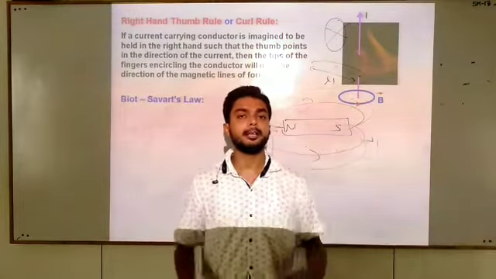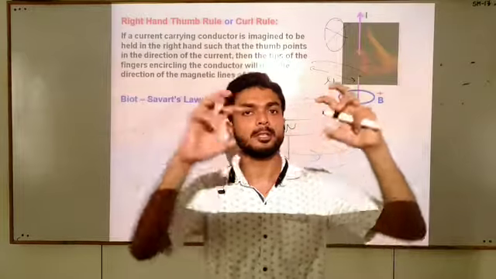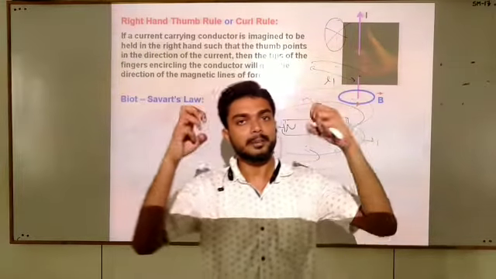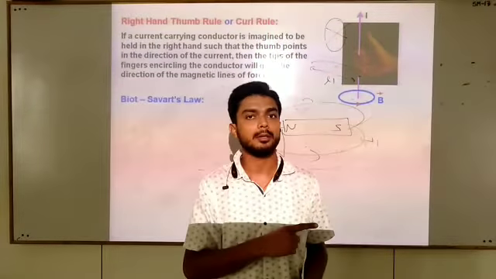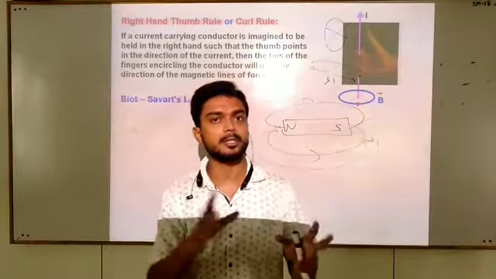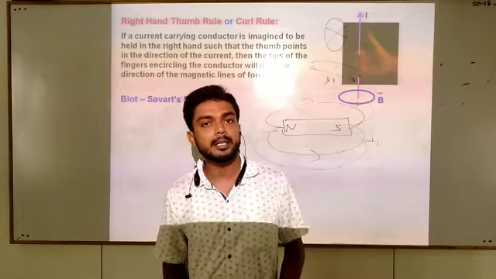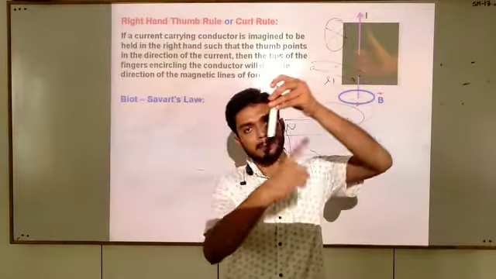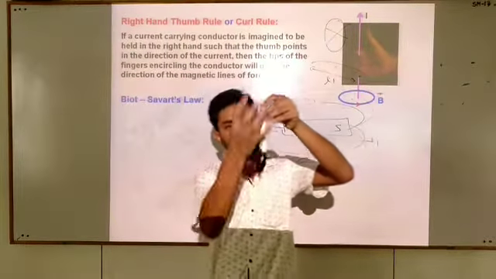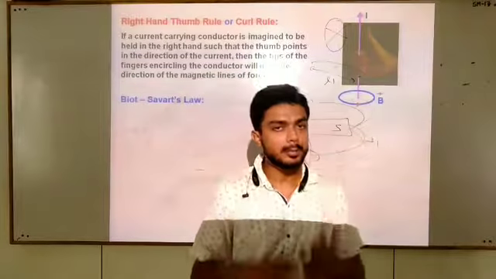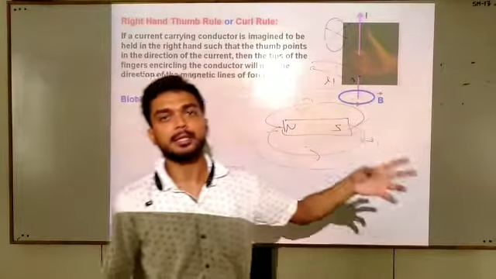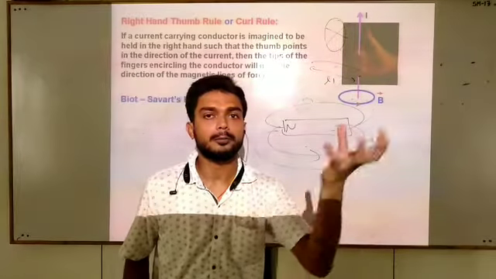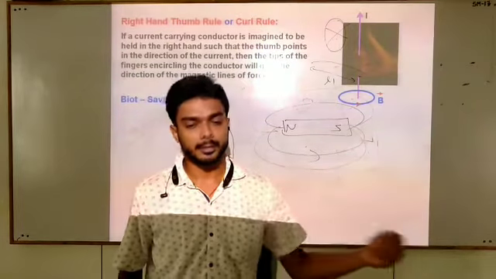As we all know that there exists a force between two charges, but the value of that force can be determined using Coulomb's law, 1/4 pi epsilon naught Q1 Q2 by R square. Similarly, we know that there exists a magnetic field in the circular shape around the current carrying conductor. Using Biot-Savart law, we can find the strength of that magnetic field, that what amount of magnetic field is there. Let us start.